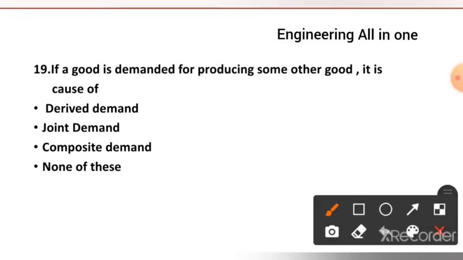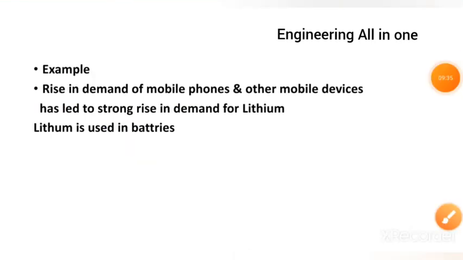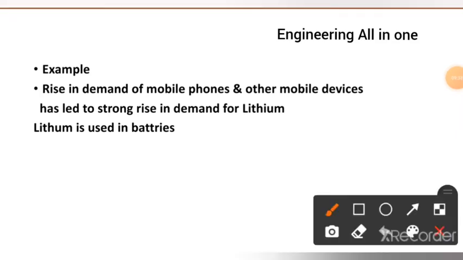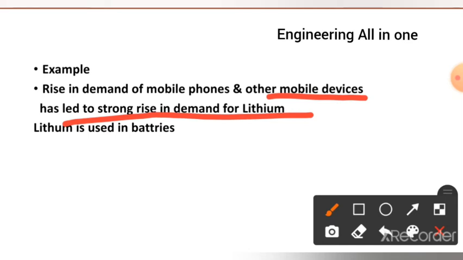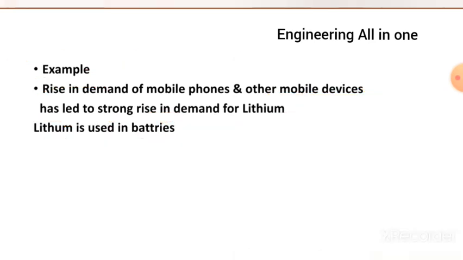If a good is demanded for producing some other good, it is a case of derived demand, joint demand, composite demand, or none. The right option is option 1, derived demand. An example is that the rise in the demand for mobile phones and other mobile devices has led to a strong rise in the demand for lithium, because lithium is used in the batteries. Hope through this example you have got clarity about the previous MCQ which we were discussing.